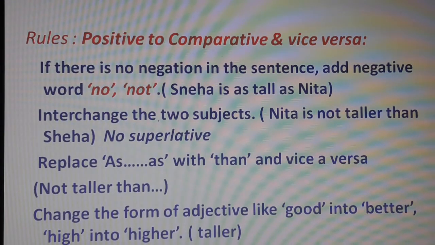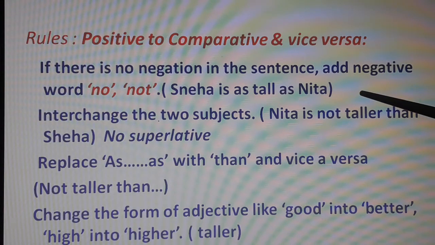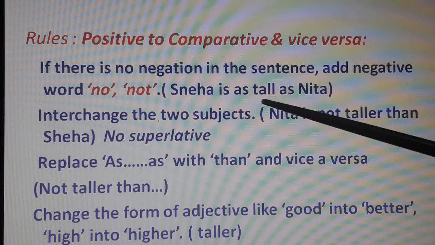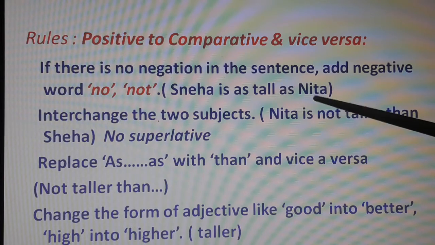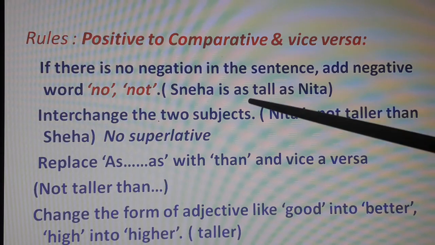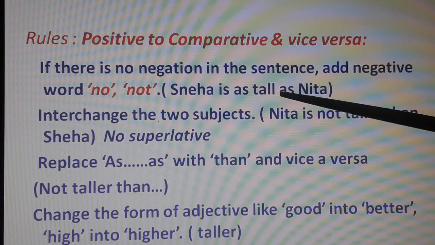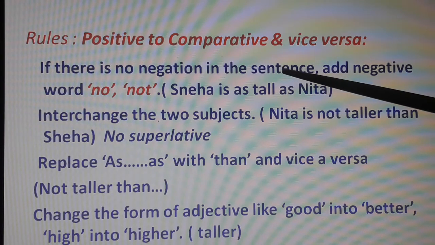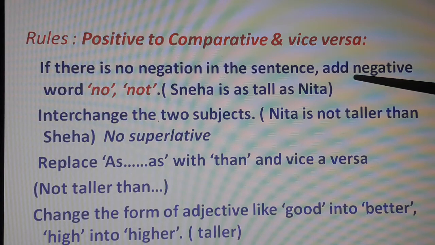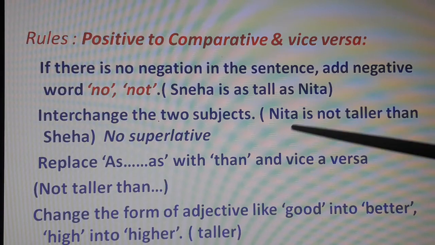Okay, let's continue. If there is no negation in the sentence, you have to add a negative word like no and not. Suppose there is no negative word like no, not, you add it. For example, Sneha is as tall as Nita. Let's take this example. This is an assertive sentence. No or not is not added. Our rule is, if there is no negation, add a negative word, no or not.